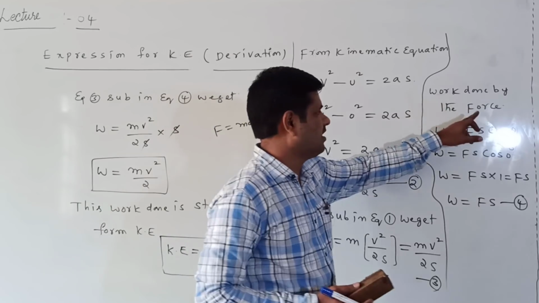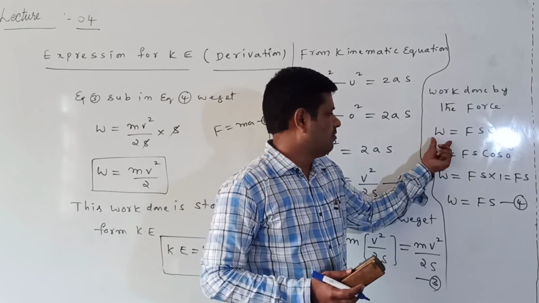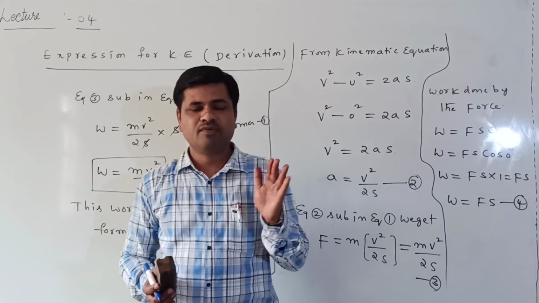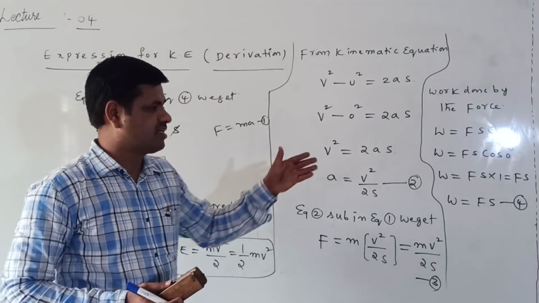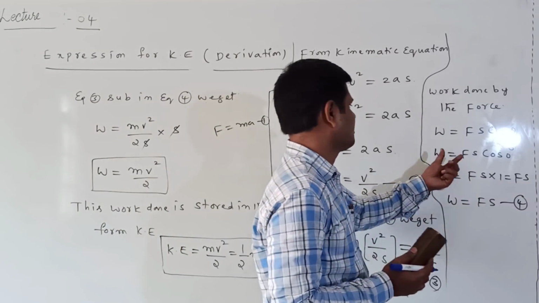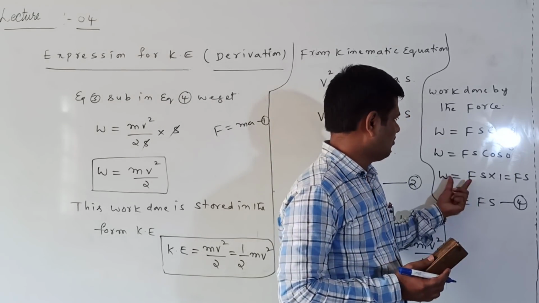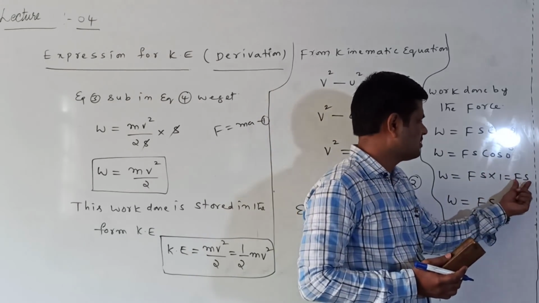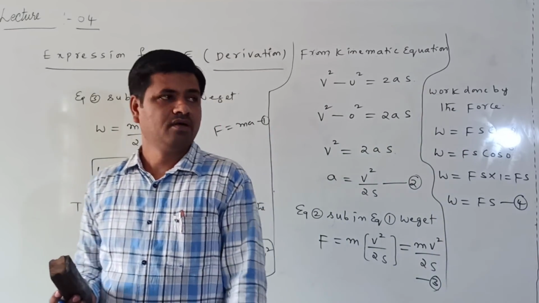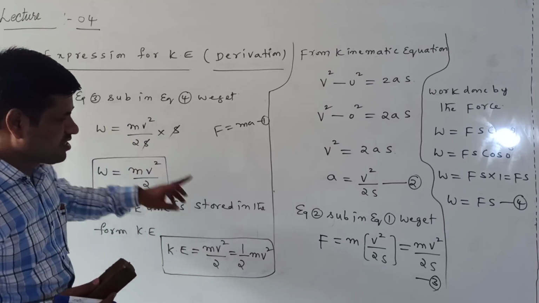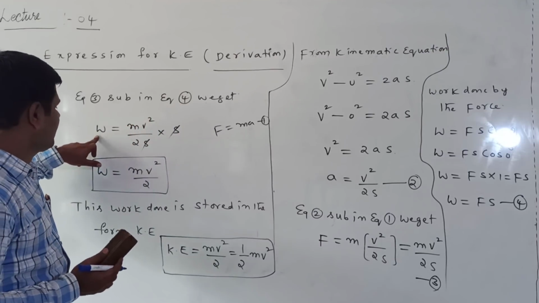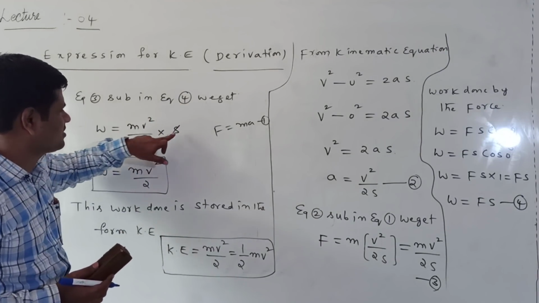Now we have to find the work done by this force. W is equal to Fs cos theta. W is equal to Fs cos 0, because F and S are in the same direction, so cos 0 value is 1 and W is equal to Fs. This is equation number 4. Equation 3 is the force, substituting in equation 4, work done is equal to mv square by 2s into s.